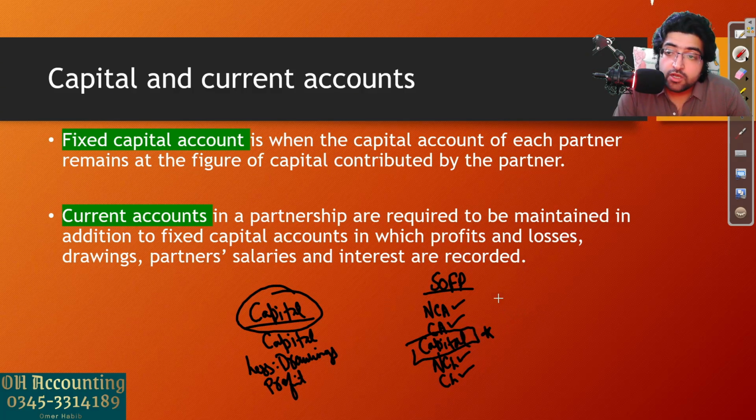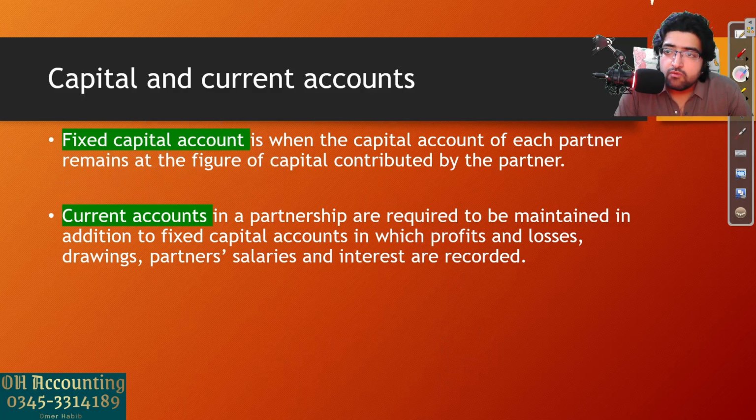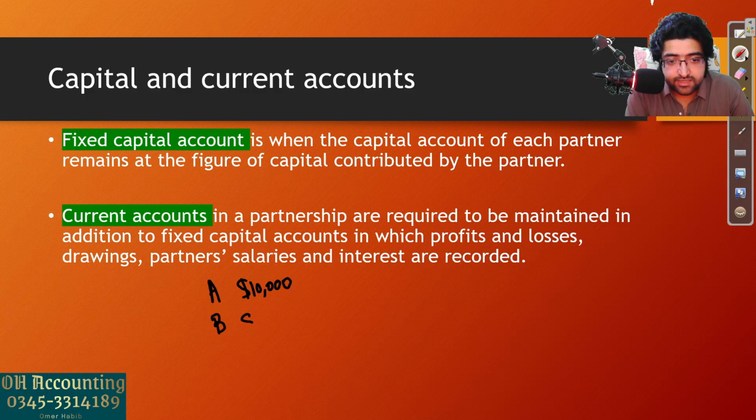Okay, so first of all, we maintain 2 separate accounts for capital. One is known as the fixed capital account. Let's say partner A invested $10,000 into the business when the business was formed. A invested $10,000 and B had invested $5,000. So this was their initial investment.